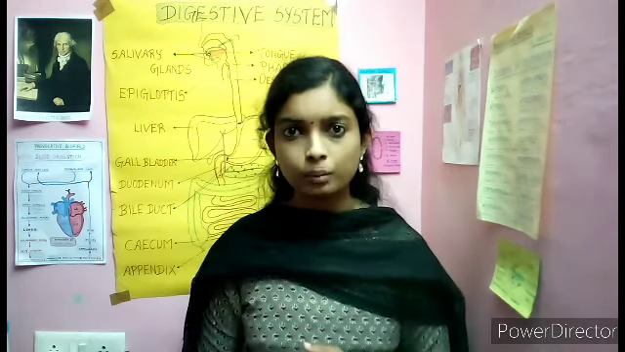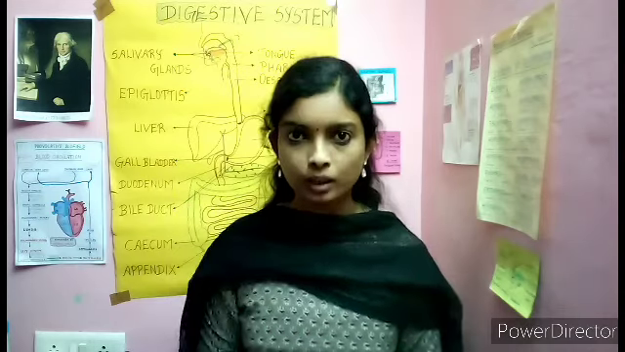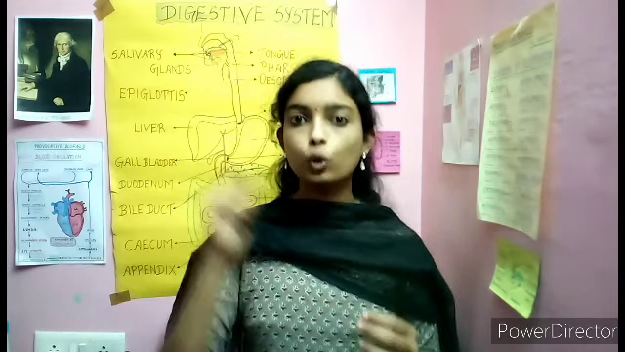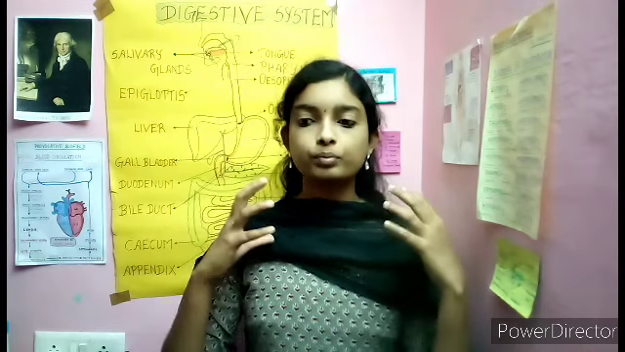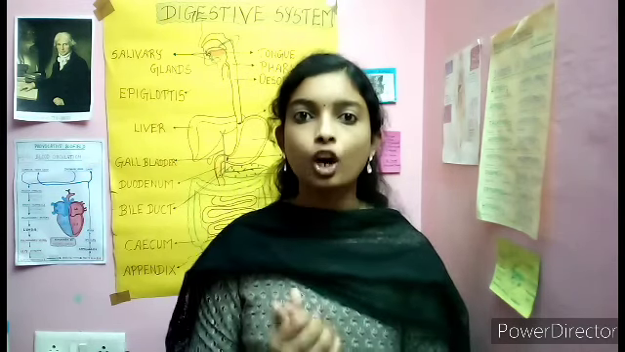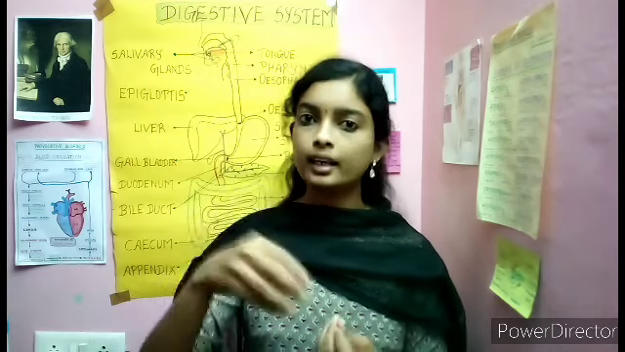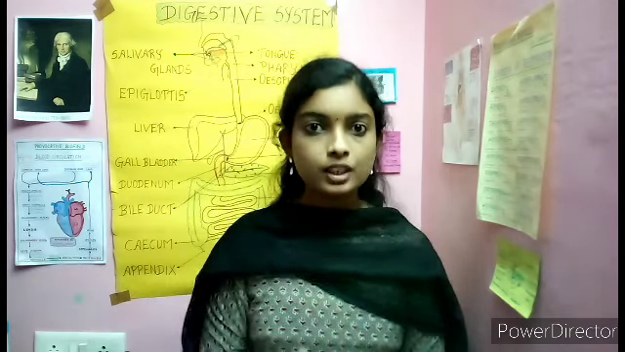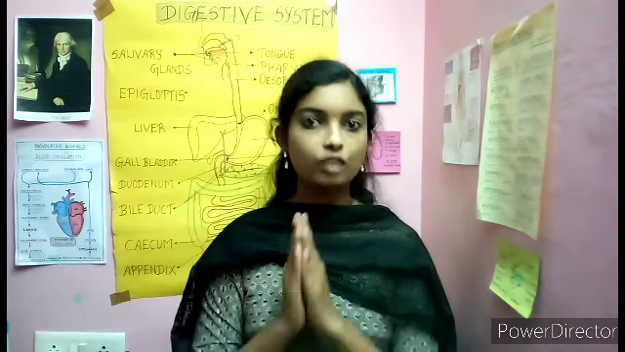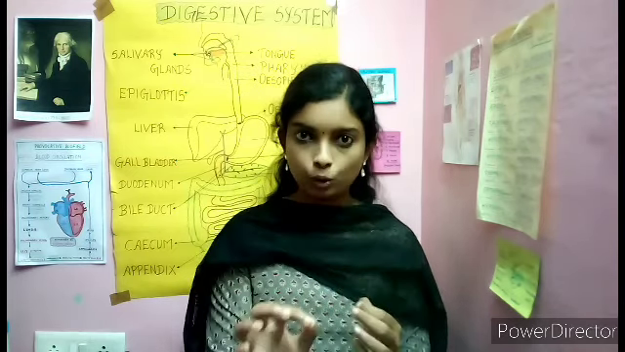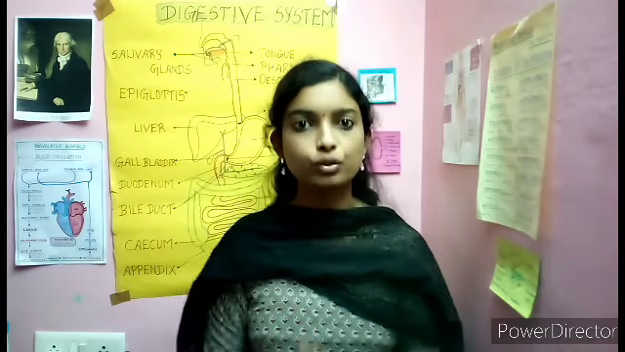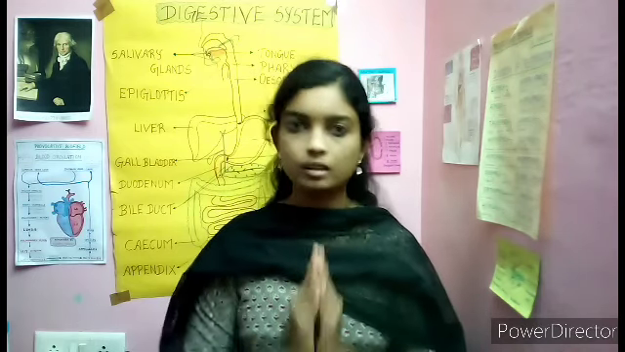What is the second function? The secretion of mucus. Mucus is secreted from the large intestine. It lubricates and helps to smoothen the undigested food particles for easy passage. The undigested and unabsorbable substances are called feces. So this mucus lubricates and helps to adhere these undigested food particles into feces for easy passage.